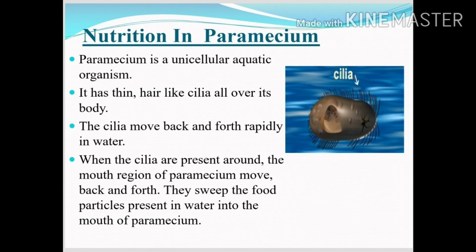Now we'll be talking about nutrition in paramecium. Paramecium is a unicellular aquatic organism. Paramecium has hair-like structures over the surface that are called cilia. And during movement in the water, the cilia move back and forth rapidly. And what happens during this movement? The mouth region of the paramecium moves back and forth. They sweep the food particles that are present in the water and take them into the mouth.